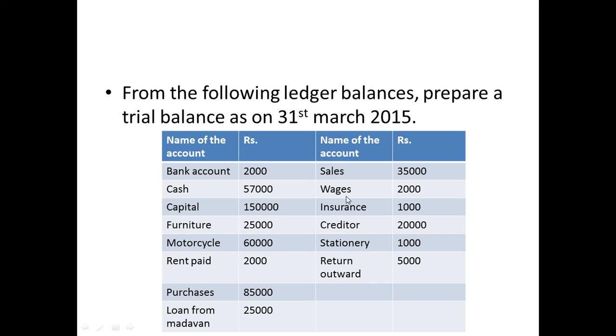Insurance is an expenditure, so it will come on the debit side. Only if he gives you wages received do you need to consider it as a credit. Here, wages, insurance and such things mean an expenditure you made. Creditors are a liability, you need to take on the credit side. Stationery is an expenditure, you need to take on the debit side.